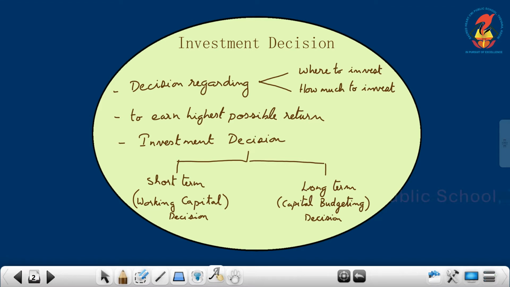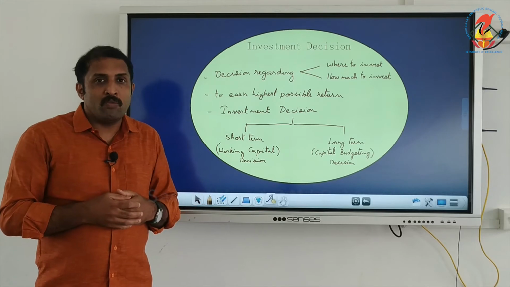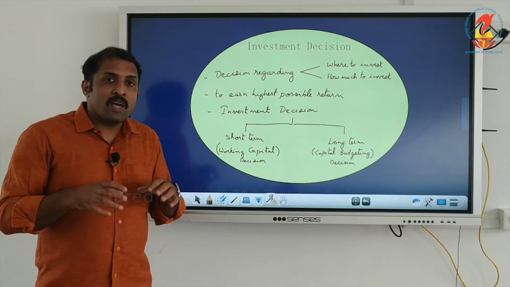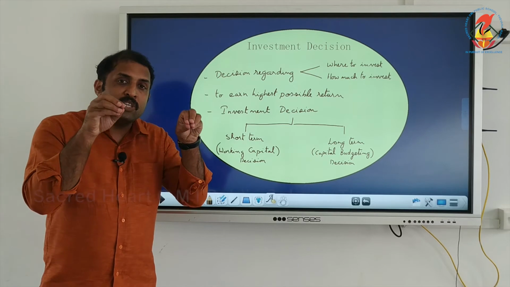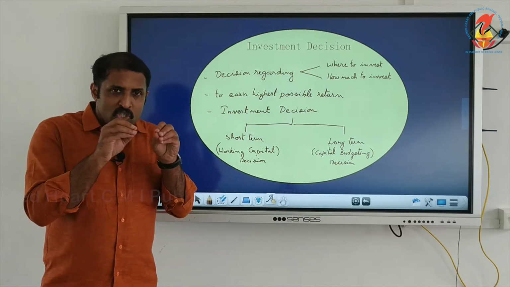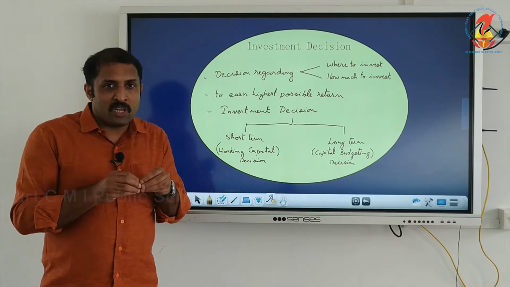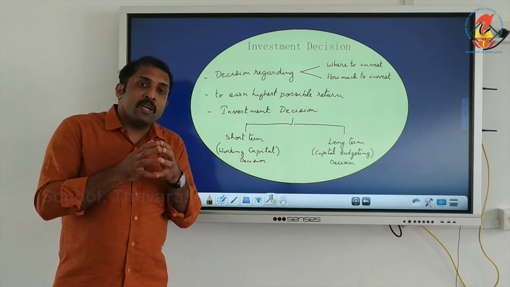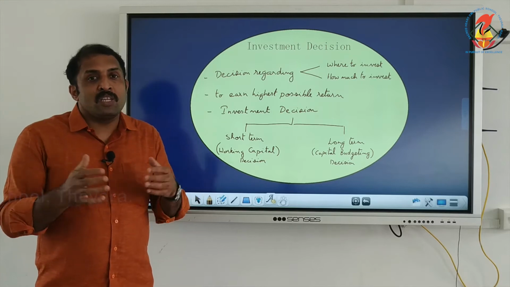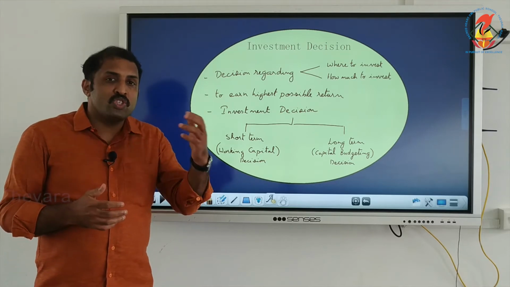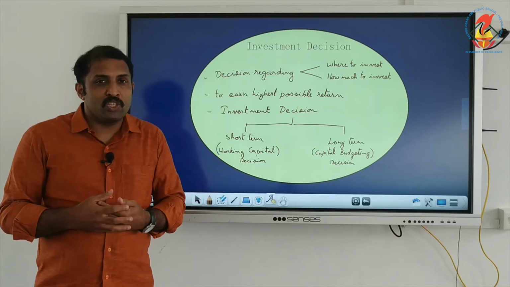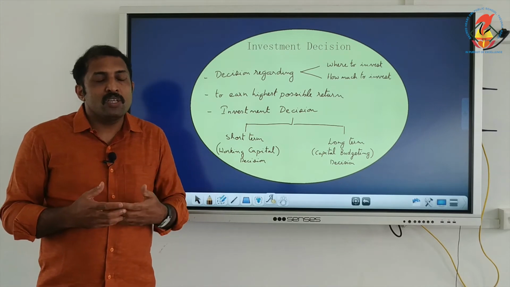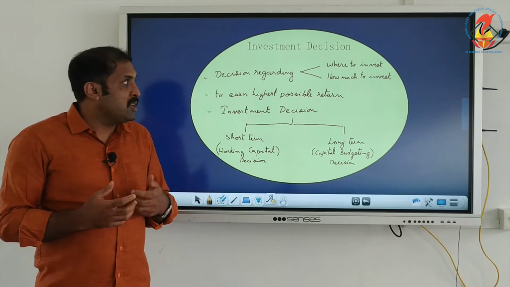In which assets we are going to invest, and how much we are going to invest into each asset. Those decisions which are taken by the financial manager are called investment decisions.